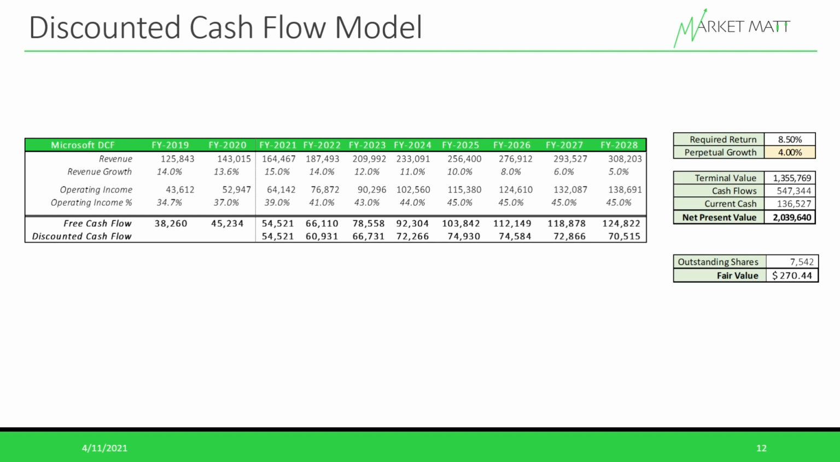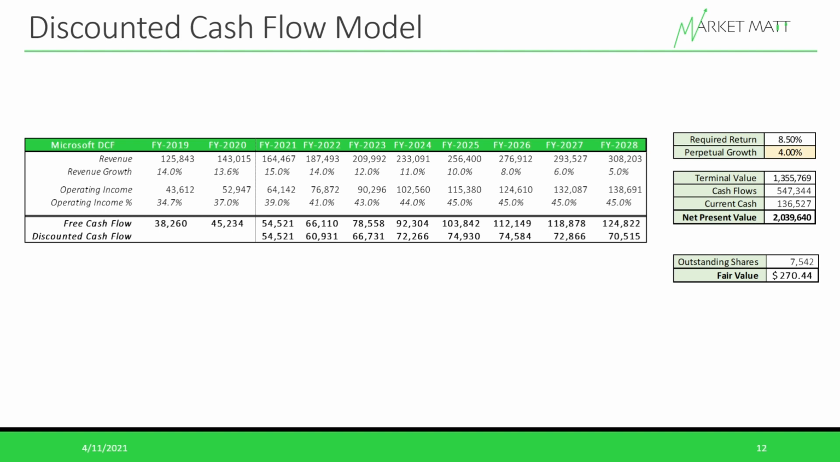So in order to get the fair value of Microsoft using this method, I need to get the net present value of its cash flows, its current cash that it has on its balance sheet, and its terminal value. This came out to a net present value of about $2 trillion, which is just slightly above Microsoft's current market cap. When I divided it by its outstanding shares right now, I got a fair value of about $270 a share. This fair value of $270 does make sense because Microsoft's current share price is around $255, and it's fairly expensive. While Microsoft's share price is $255, that calculates to a price to earnings of about 37.